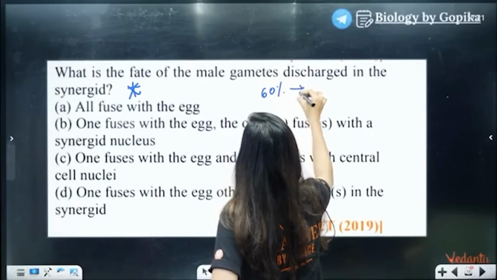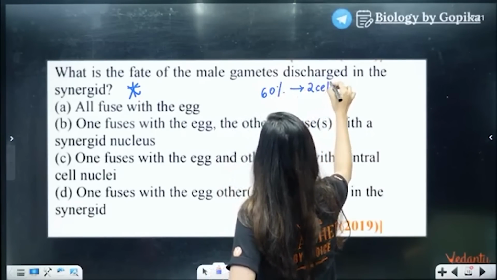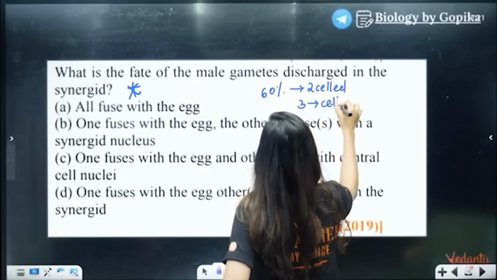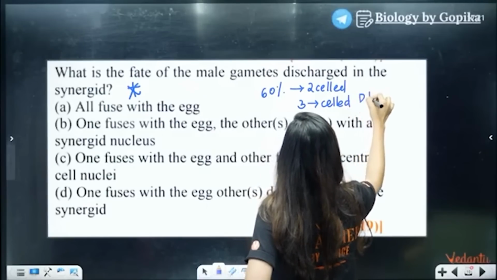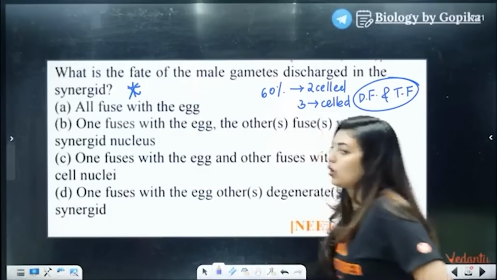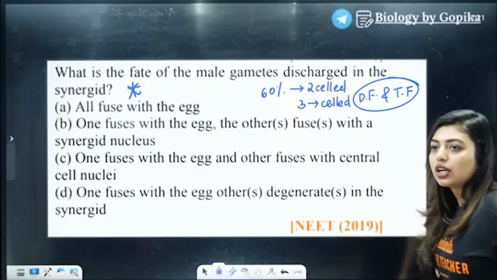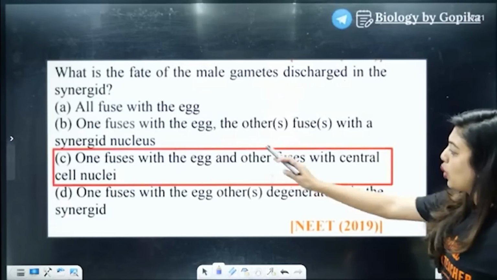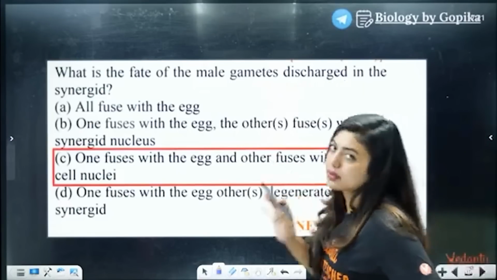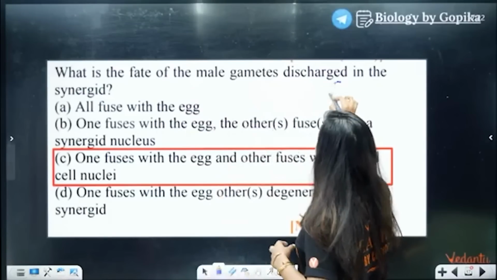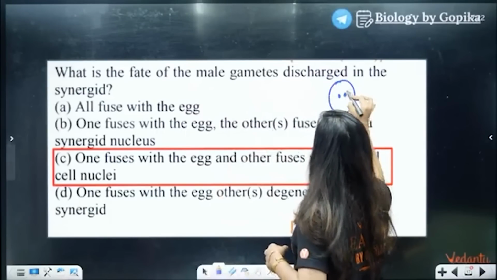60% of angiosperms will dehisce at a 2-cell stage, but the rest will go for a 3-cell stage. So here they are talking about your double fertilization and triple fusion. So here you also focus on this only. Yes, one fuses with the egg, the other fuses with the central nuclei. What are they telling? The central cell nuclei. So we call them your polar nuclei, right?